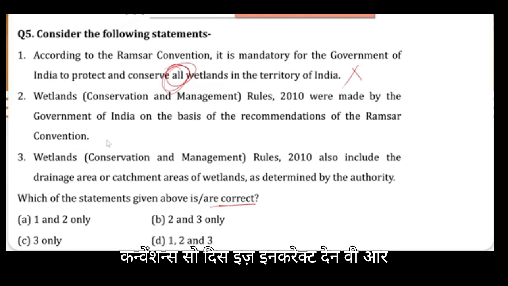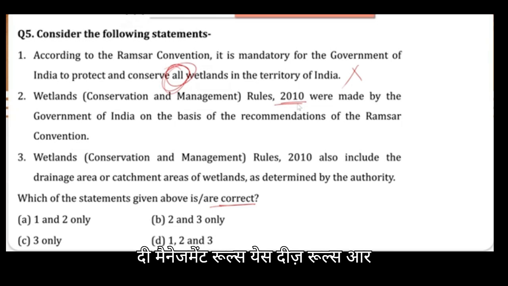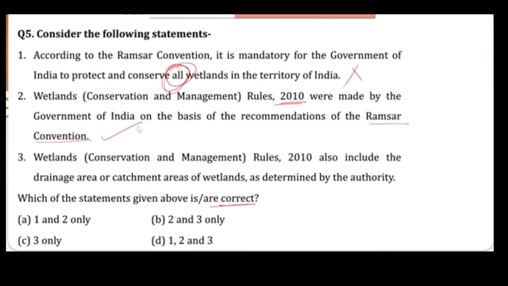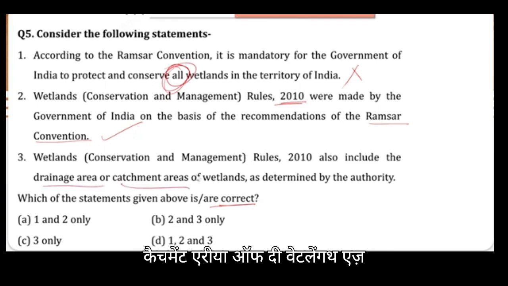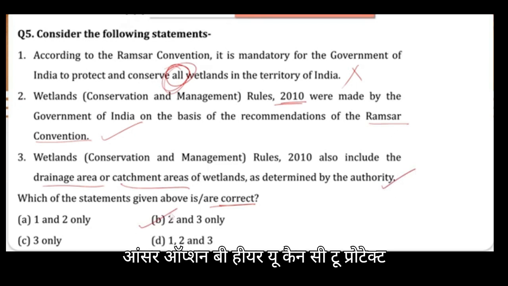So this is incorrect. When we are talking about the rules which were made in 2010, that is the Wetland Conservation and Management Rules, yes, these rules are based on the Ramsar Convention. So we can say that this statement is correct. And then they also include the drainage area and the catchment area of the wetland as determined by the authority. Yes, that is also true. So 2 and 3 is your right answer, option B.